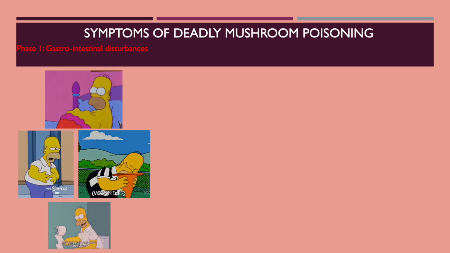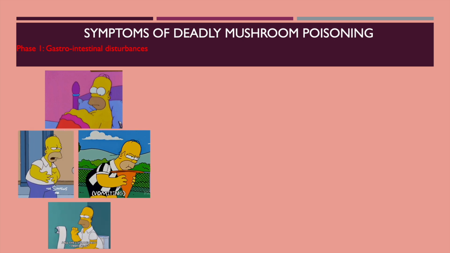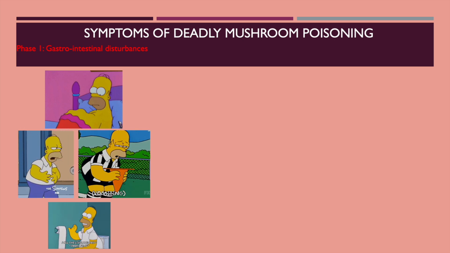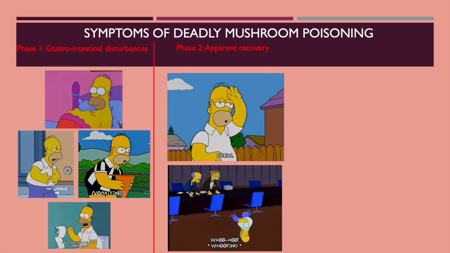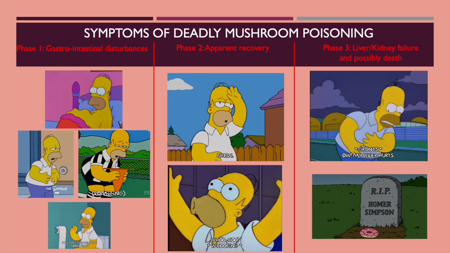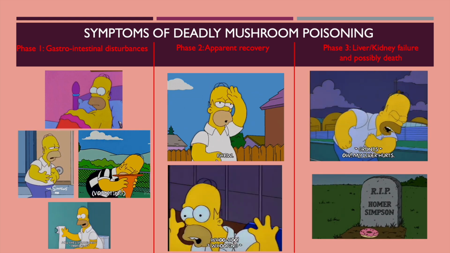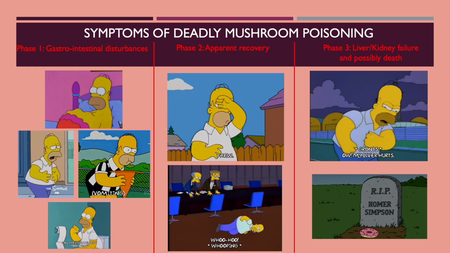The first phase occurs within the first day and consists of gastrointestinal disturbances, such as nausea, vomiting, and diarrhea. The second phase occurs around the second day, and the symptoms begin to disappear and you begin to feel better. However, in the third phase, which occurs around the third day, severe liver and kidney toxicity begins, which can cause death.